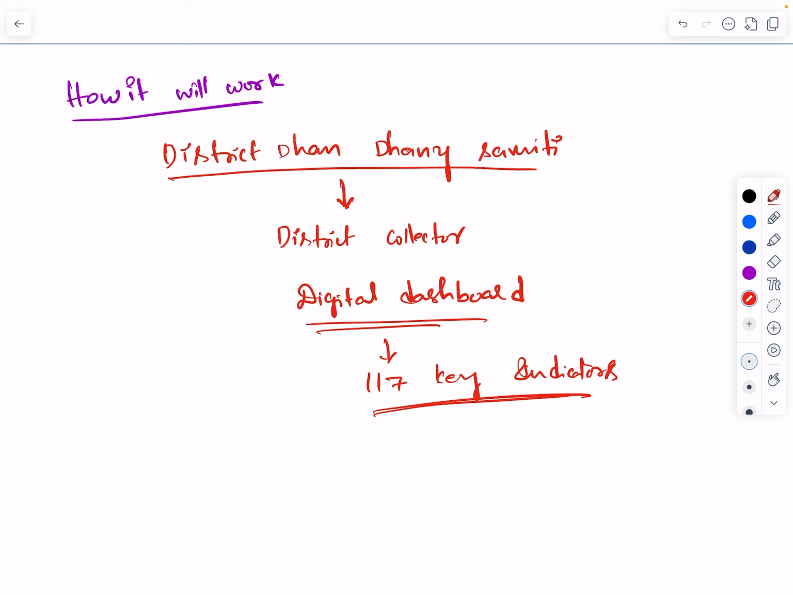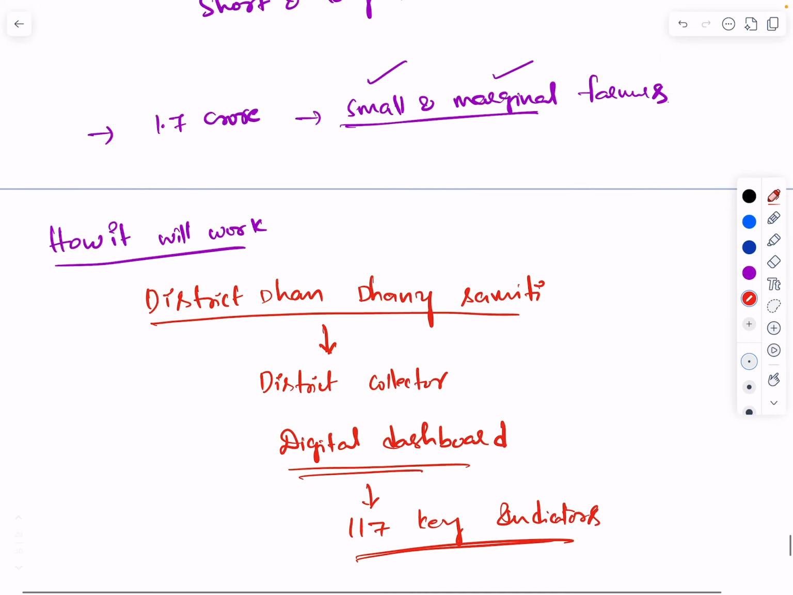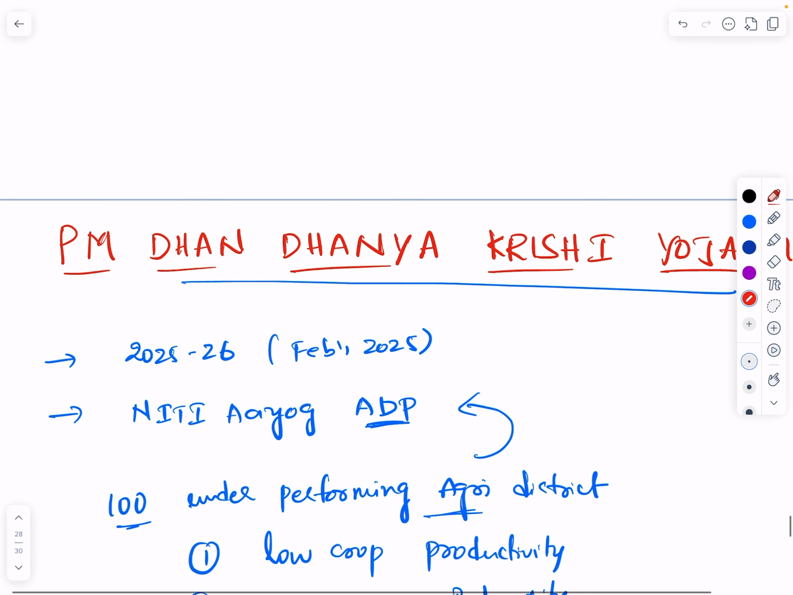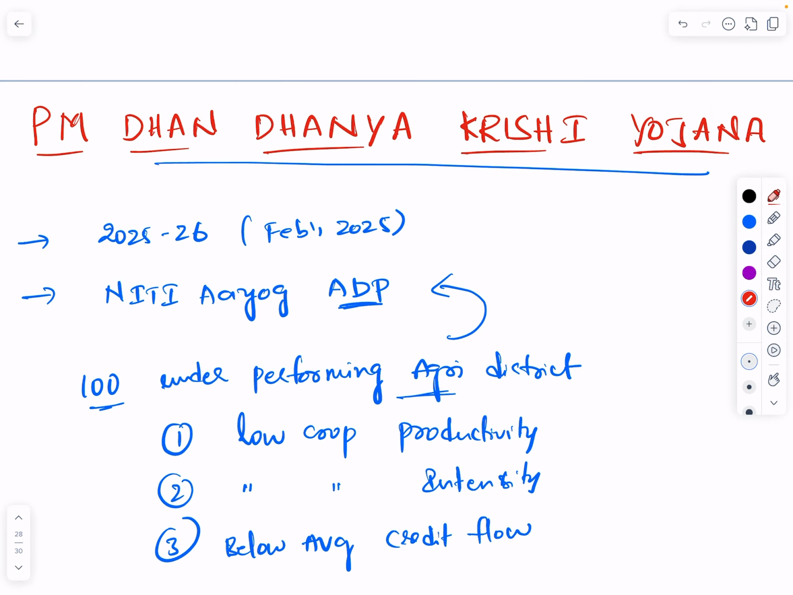And this digital dashboard is going to become a weapon for this District Dhan Dhanya Samiti, which is led by the district collector, so that they can monitor very closely, right? So this is about the scheme. In short, we can say that this PM Dhan Dhanya Krishi Yojana is a targeted long-term plan to bring poor agri districts up to the national level in terms of crops, irrigation, income and innovation. It is a very big step towards Atmanirbhar Krishi and a strong rural economy. Thank you.